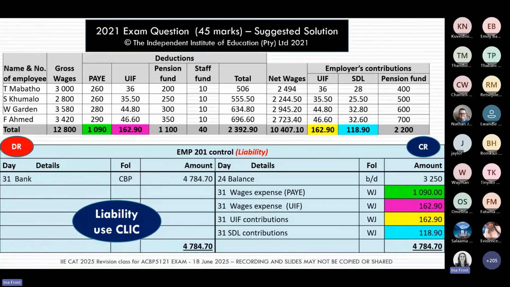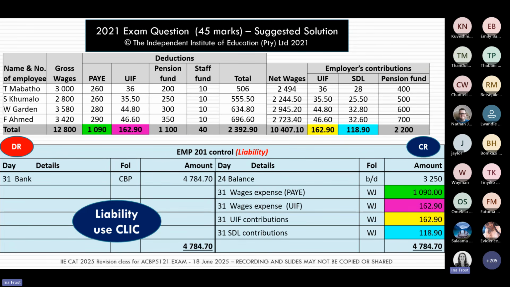Make sure that when you do your revision, you see in your textbook that for the UIF from the employee side, the details will be the wages expense account. And for the UIF from the employer's side, we will use an account called UIF contributions. So please make sure you take note of all these little details as you do your revision.